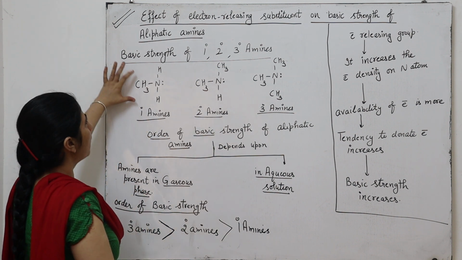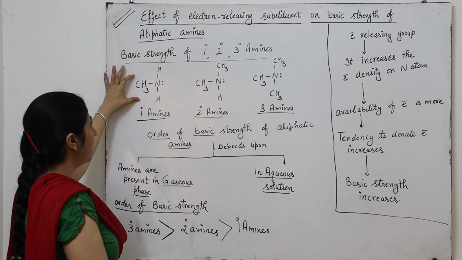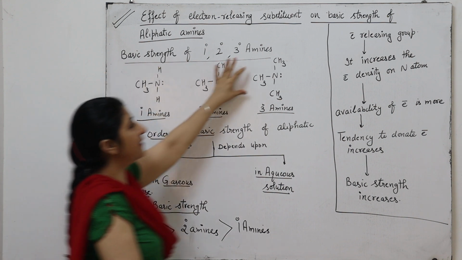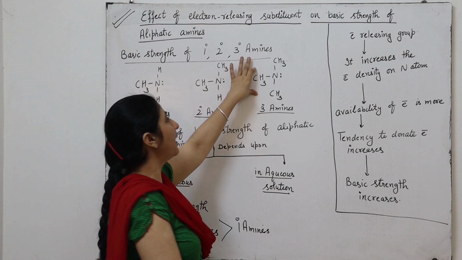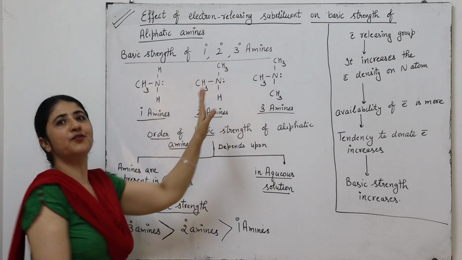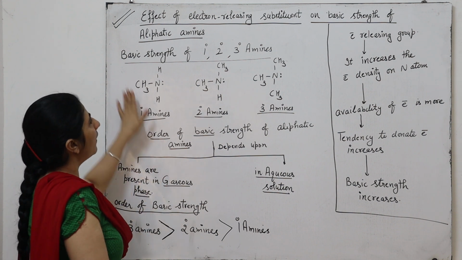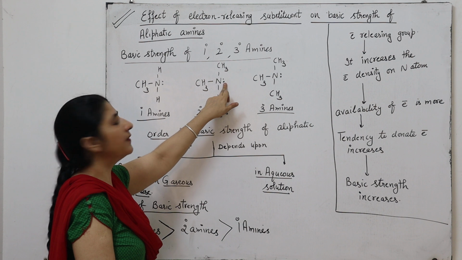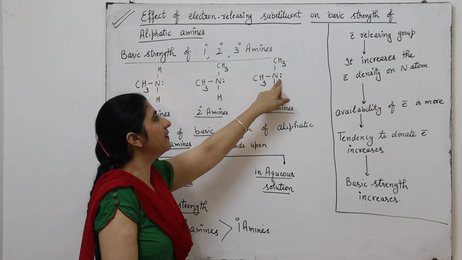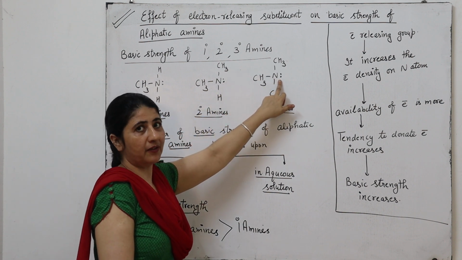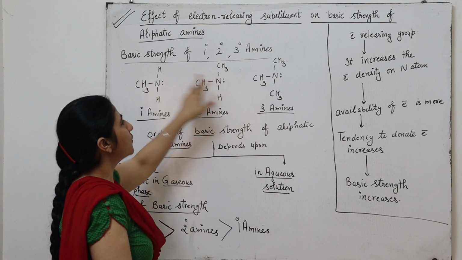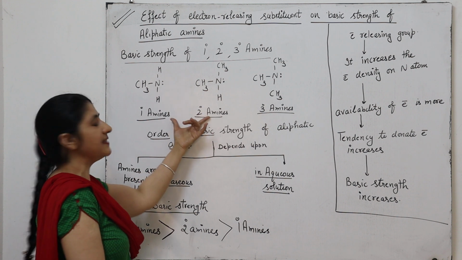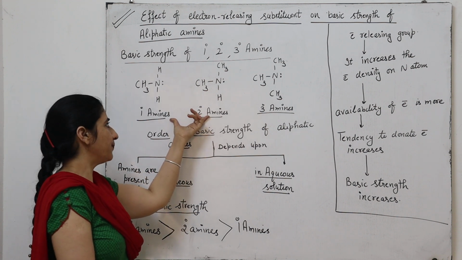Now I will compare the basic strength of the primary, secondary and tertiary aliphatic amines. We have 3 types of amines: primary amine, methylamine; secondary amine, dimethylamine; and tertiary amine, trimethylamine. So which one is the strong base? As we know, all amines are basic in nature due to the presence of electron donating power. All have a lone pair, so all have a tendency to donate the electron pair. It means all these amines are basic in nature.